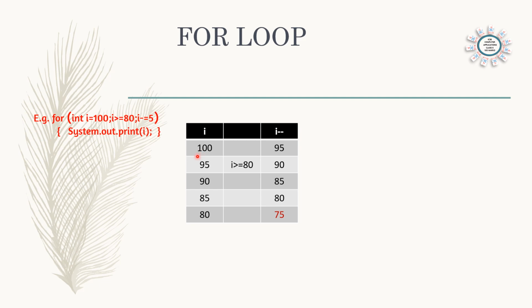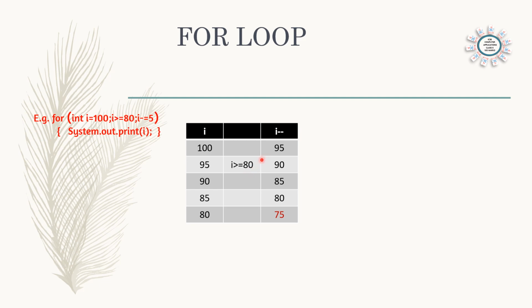So first value of i is 100. Condition will be checked. The condition is true. Entry control loop. So first the condition will be checked, then only printing will be done. So condition is true, so 100 will be printed, since it is above 80. And after that updation will be done. Updation is i minus is equal to 5. So i will become 95, and after becoming 95, condition will be checked. Before printing, every time the condition is checked. First updating, then condition checking, and then printing.